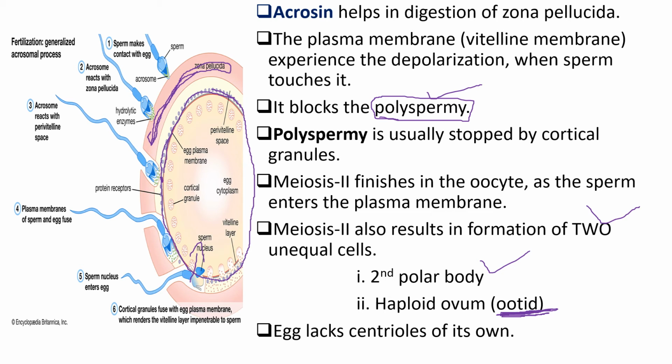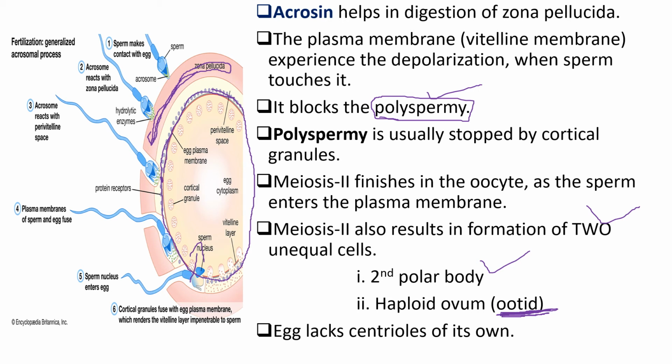This picture is very clearly showing us the entry of the sperm into the egg after crossing the layers one by one. Here, first the sperm touches the corona radiata. The corona radiata layer will disintegrate, or be digested. Then the sperm reaches the middle layer, the zona pellucida.